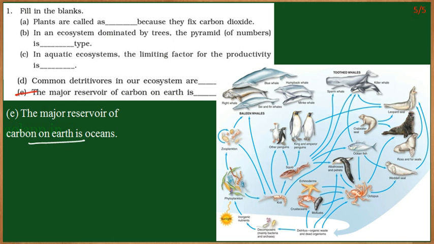So now the answers would be: plants are called producers because they fix carbon dioxide. In an ecosystem dominated by trees, the pyramid of number is always upright. In an aquatic ecosystem, the limiting factor for productivity would be the availability of sunlight. The common detritivores in our ecosystems would be bacteria, fungi, and some insects, earthworm. The major reservoir of carbon on Earth is the ocean.